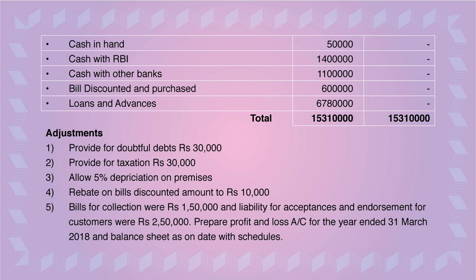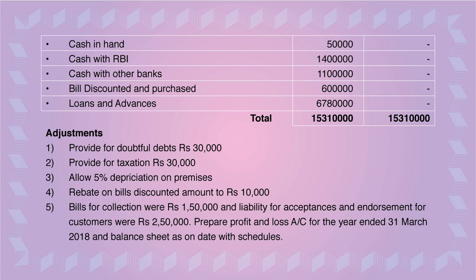Continue again in the adjustment. And liability for acceptances and endorsement for customers were rupees 2,50,000. Please understand, this is acting as acceptance and endorsement for the customers. So we know that acceptance is going in schedule 12 under contingent liability. So again put star here. While solving the entire sum, you have to transfer this amount in schedule 12, contingent liability.